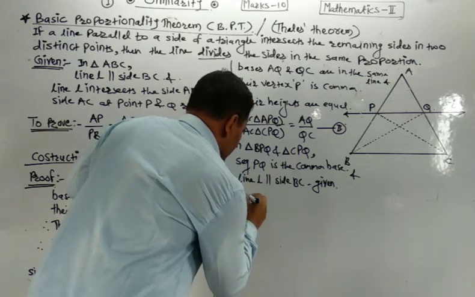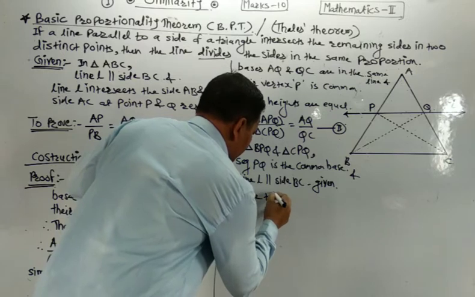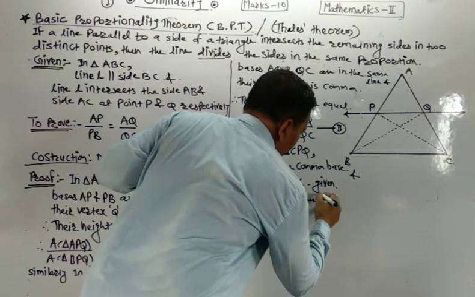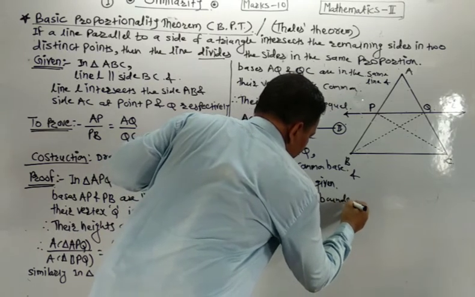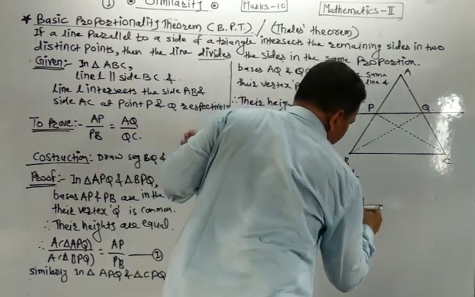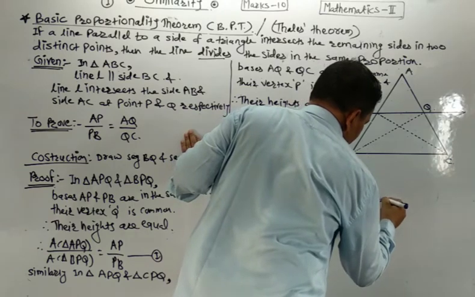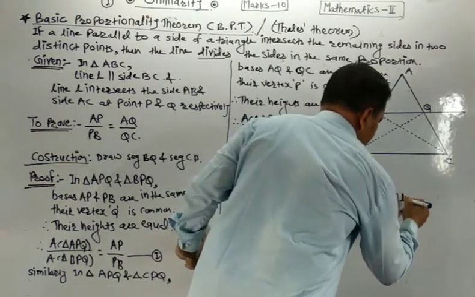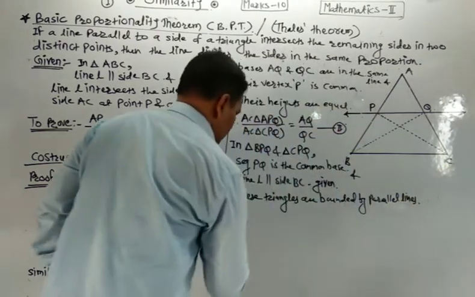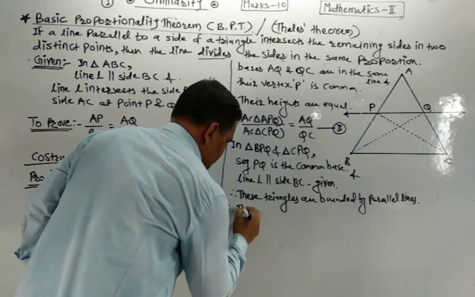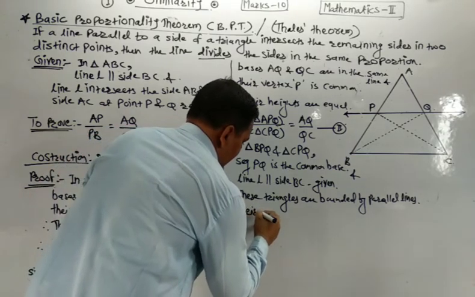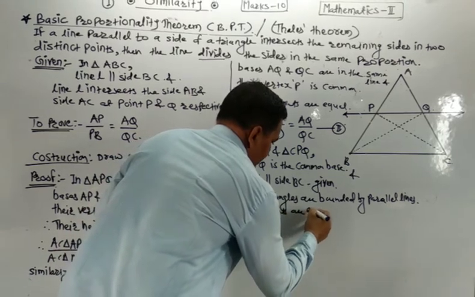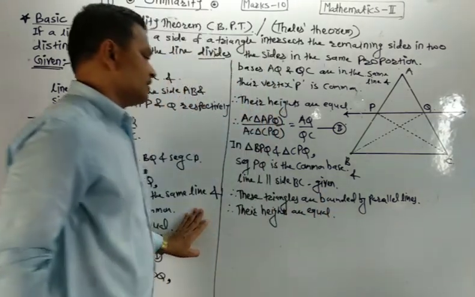Therefore, these triangles are bounded by parallel lines. Therefore, their heights are equal.